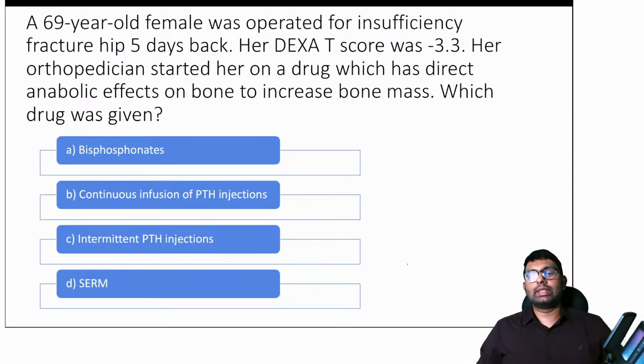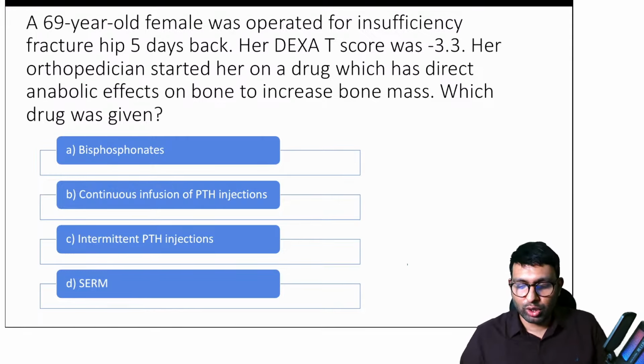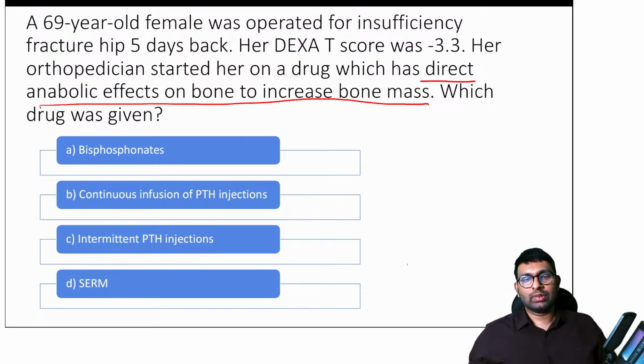Can you quickly tell me this? This is again from osteoporosis, which is a very commonly asked topic for your INICET exams. What do you think is the answer here, Dr. Jain? Stardust? Or anyone else who's listening? Stardust says it's D. See, I want you all to focus on this. Direct anabolic effect on bone to increase bone mass. Which is the one drug that increases bone mass?